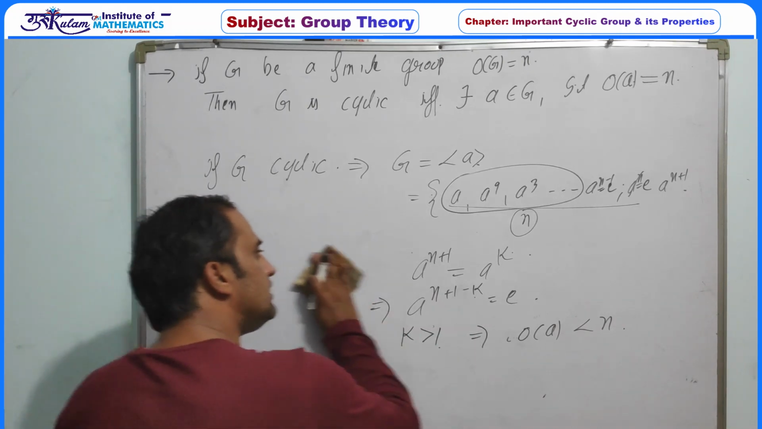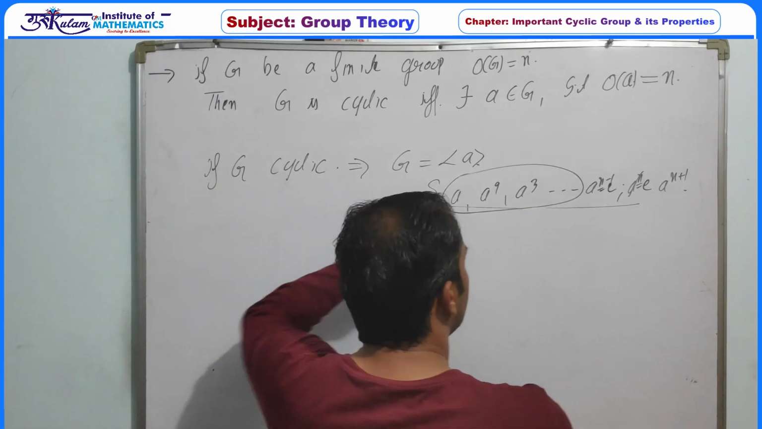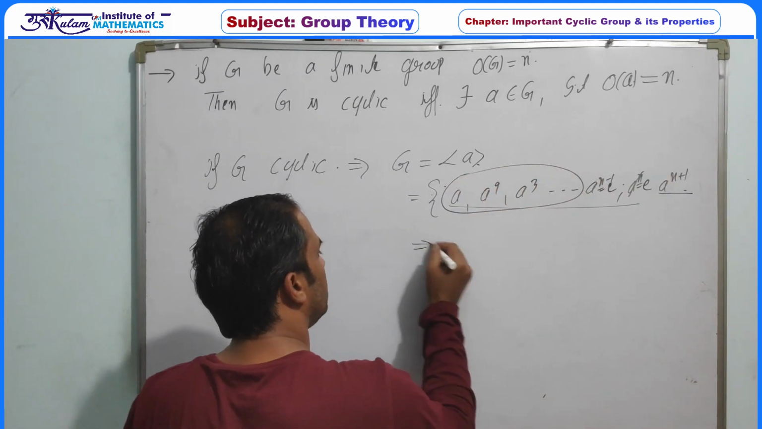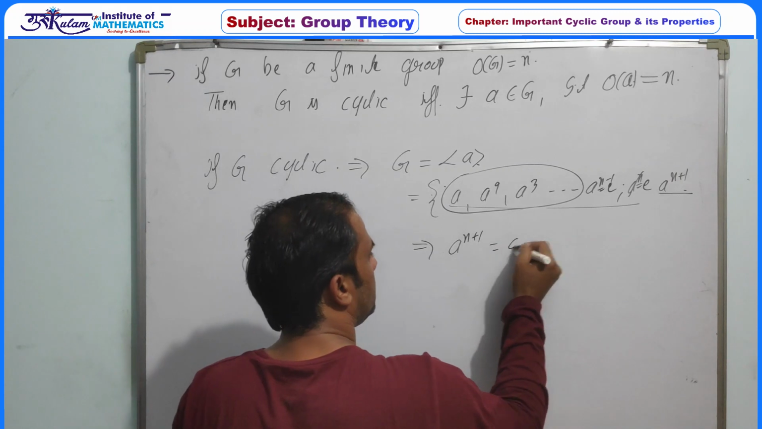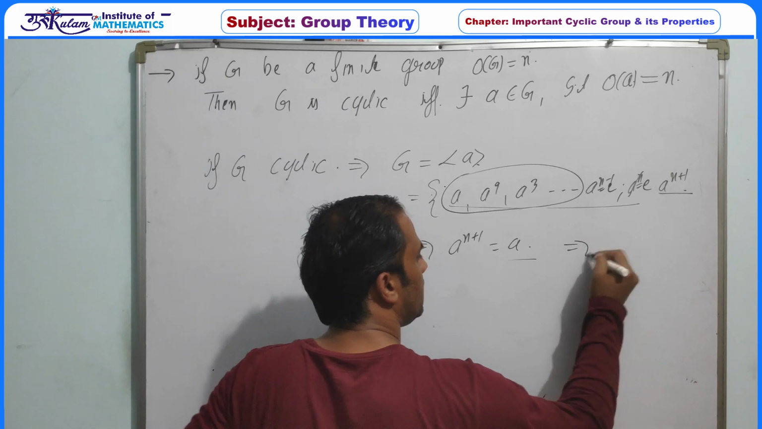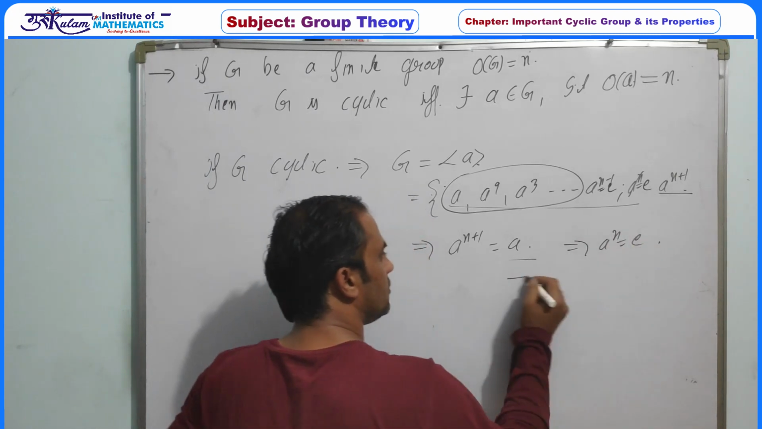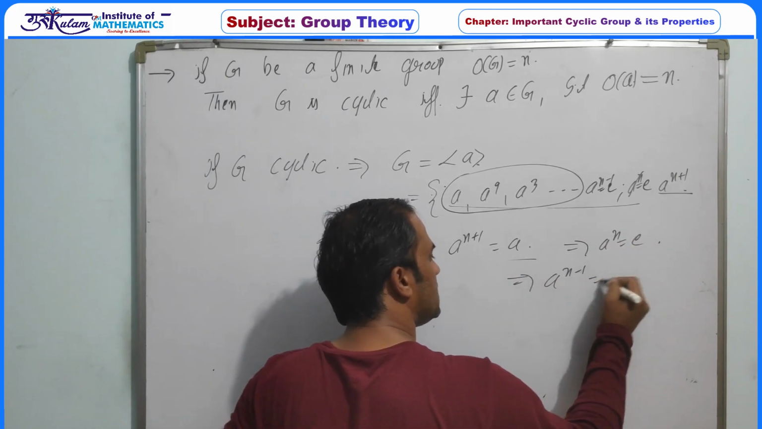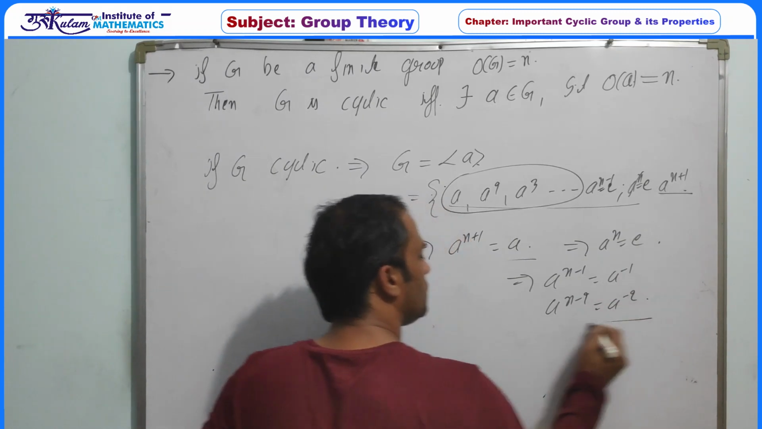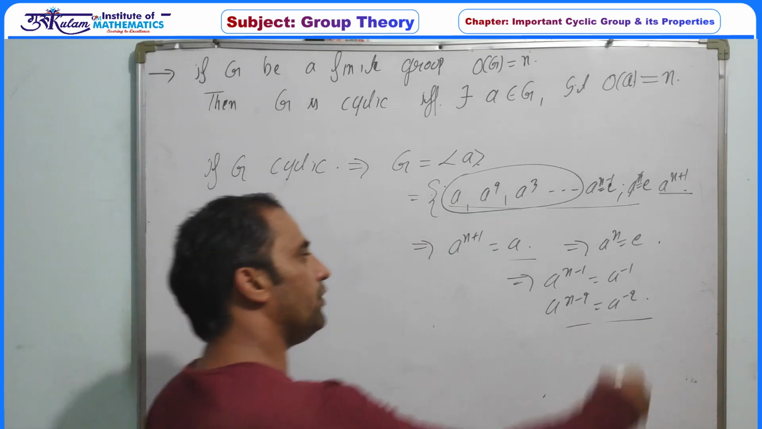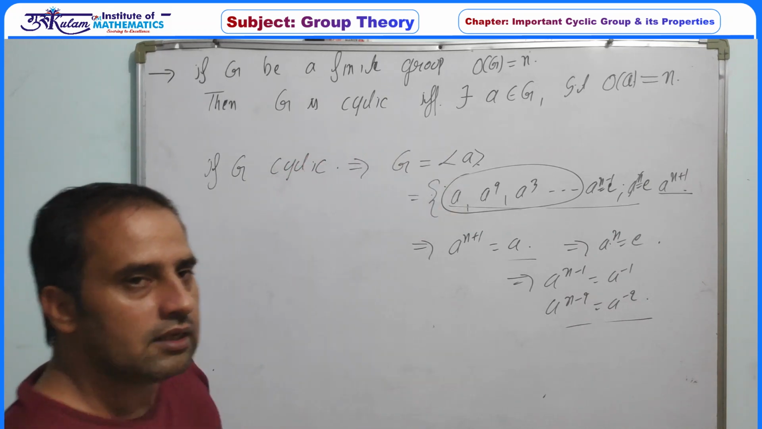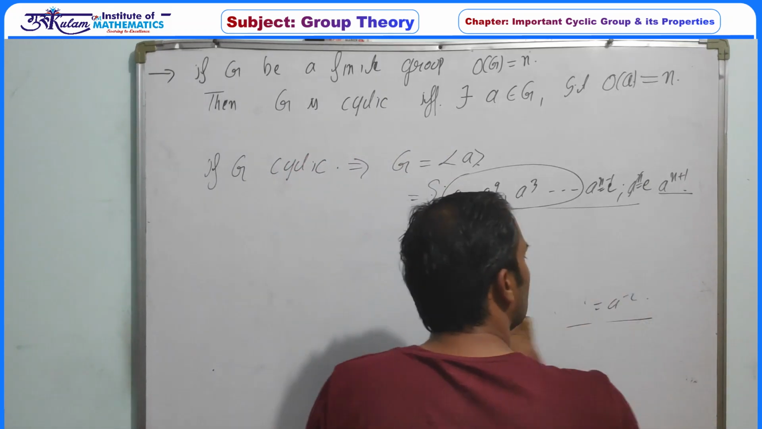So G is a cyclic group, so G must be generated by this element. So a to the power n plus 1 must be equal to a. So this is the concept. Or if this is equal to a, then definitely a to the power n is the identity. So this implies a to the power n minus 1 is a inverse, a to the power n minus 2 is a to the power minus 2, and so on. And the order of a must be n. So whenever G is a cyclic group, the order of its generator must be equal to the order of the group.